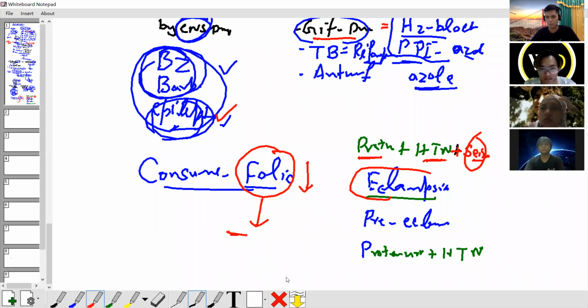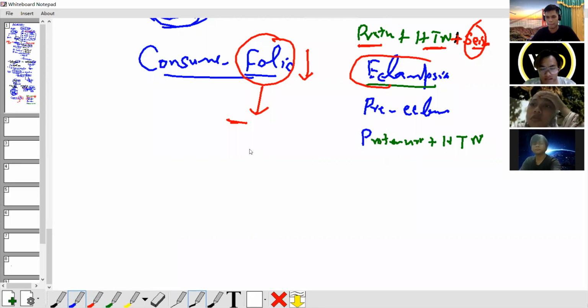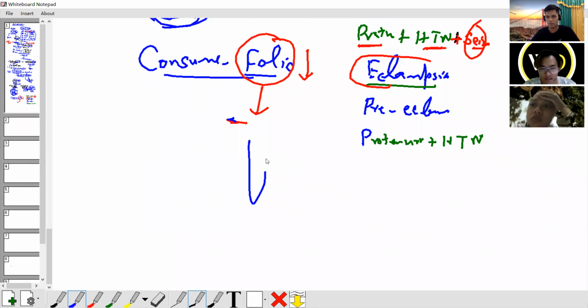If you remember neuroembryology, neuroanatomy, how the neural tube develops into the mesencephalon, prosencephalon, telencephalon, diencephalon, a lot of parts there. So folic acid deficiency leads to neural tube defects, spina bifida, and anencephaly.